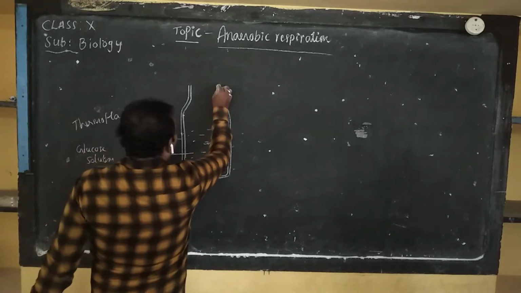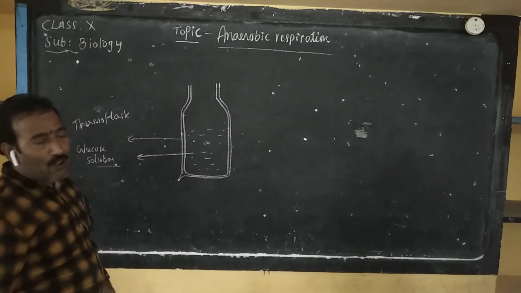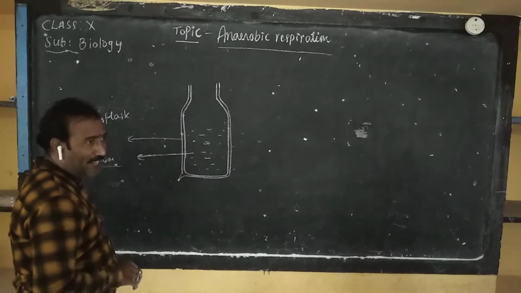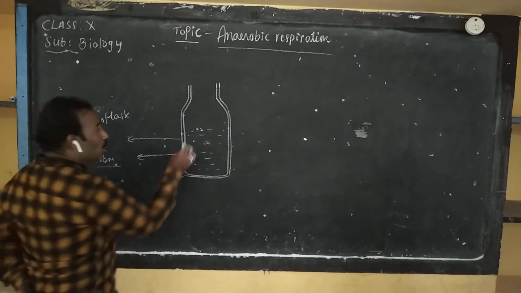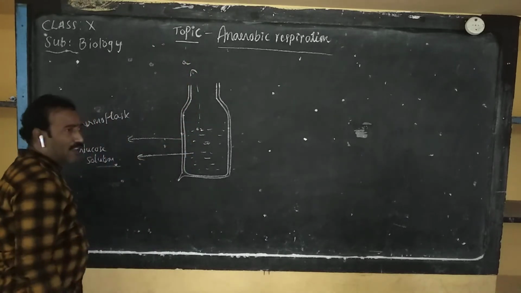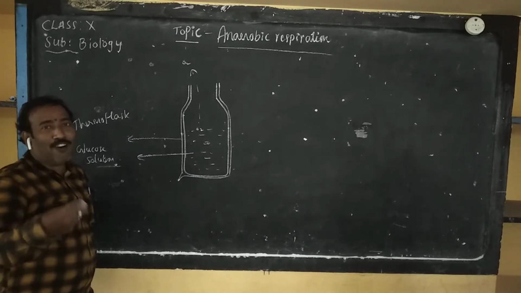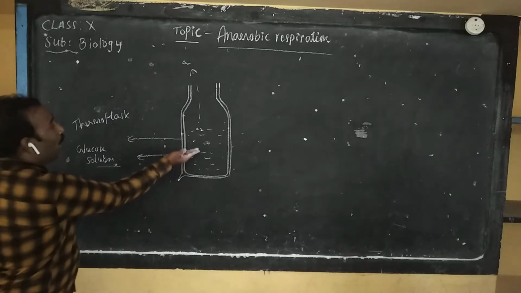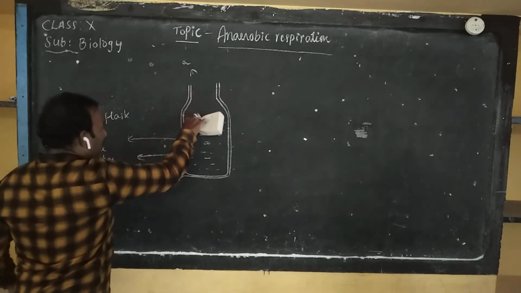Then heat this glucose solution for the removal of oxygen. If we heat this thermoflask, what will happen? The oxygen present in the glucose solution escapes. When the temperature increases, the solubility of oxygen in water decreases. That's why the oxygen is completely removed from the glucose solution.